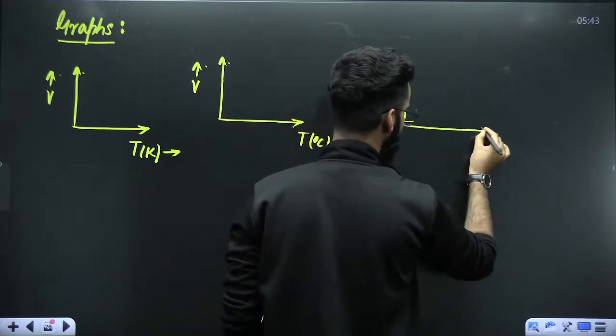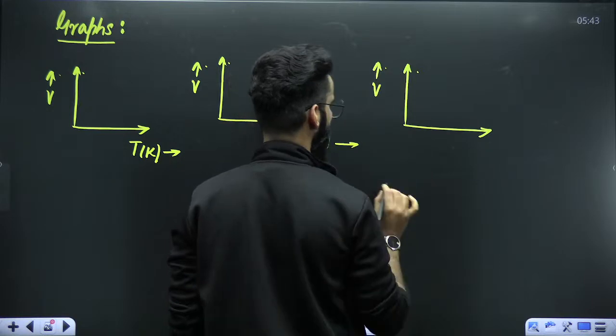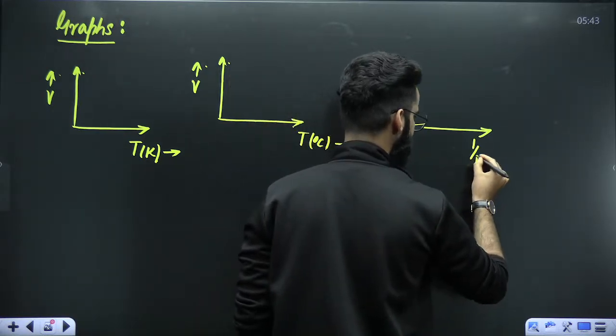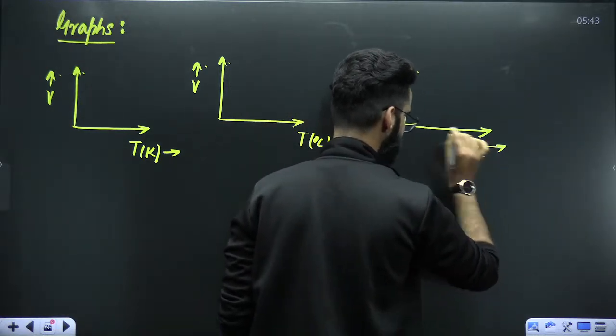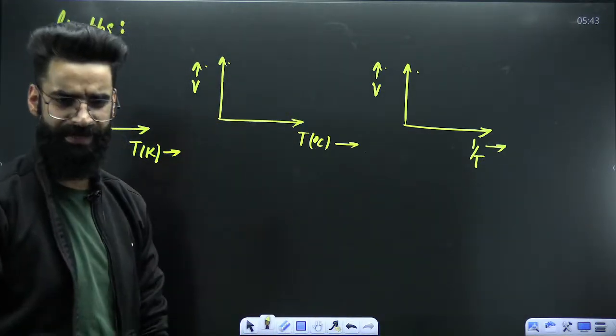The third graph which we are going to plot, what is that? That's going to be volume of the gas versus 1 divided by temperature. And the temperature here is in Kelvin. Let's try to plot these three graphs right now. And after some time, we'll plot some more graphs as well.